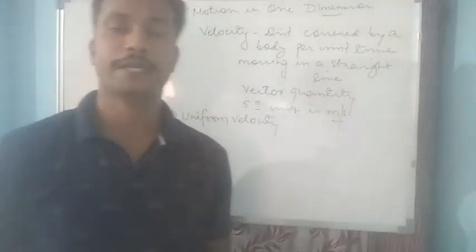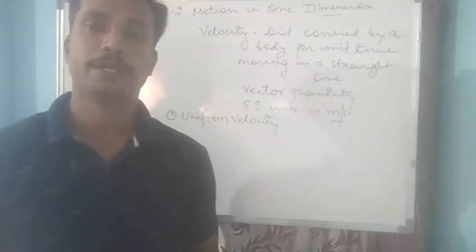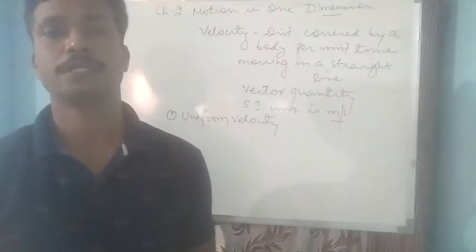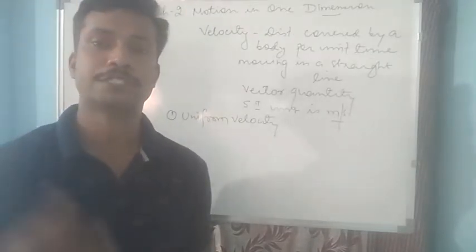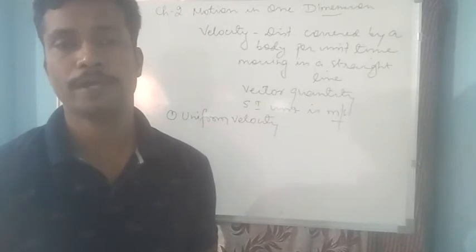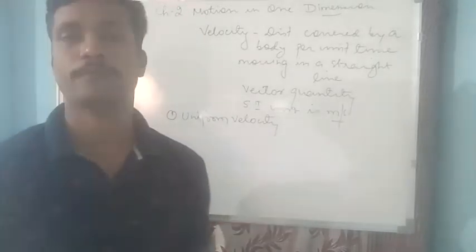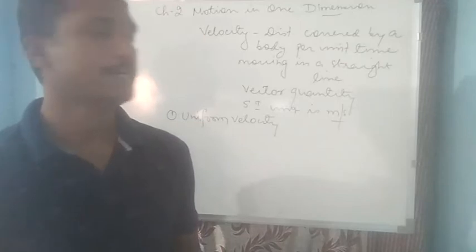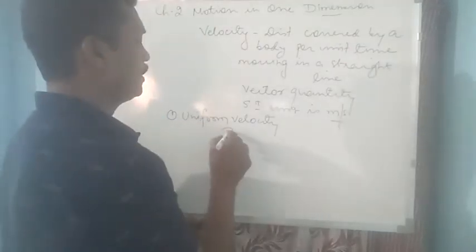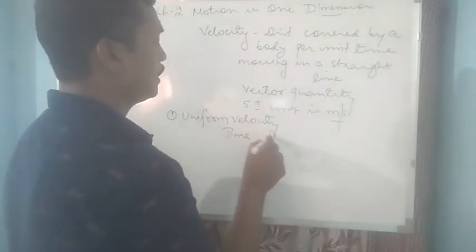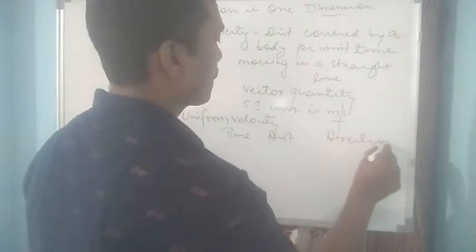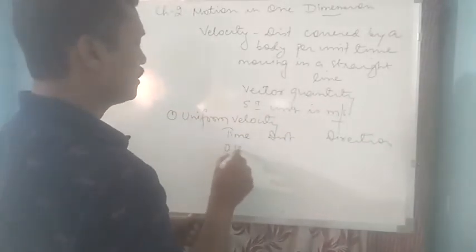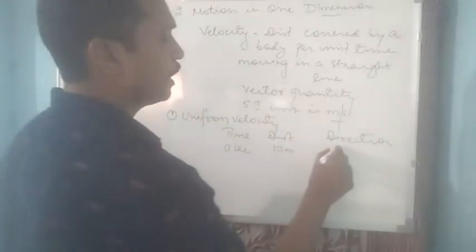Uniform velocity is when a body covers equal distance in equal intervals of time, where the body does not change its direction during its movement. For example, take time, distance and direction. At 0 seconds, the distance is 10 meter, and suppose the body is moving in the east direction.